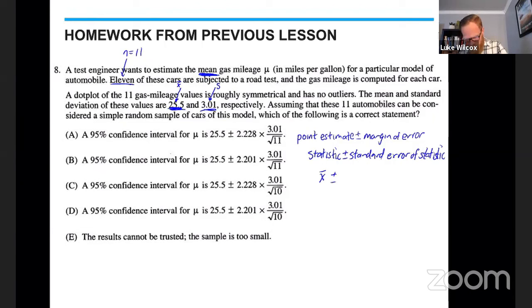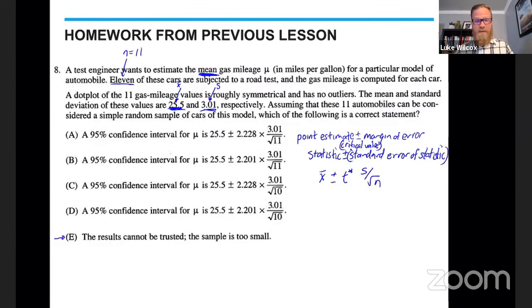Now this, oh, I'm sorry, I missed a value in here. The standard error of the statistic, there's another value that comes before that, which is the critical value. So it's the critical value times the standard error of the statistic. I need that critical value, which tells me how many standard errors away from the mean we need to go in order to capture 95%. So that's T star. And then the standard error is S over the square root of N, which you can also find on your formula sheet. So that's the format. Now you'll look, all of the answers sort of follow that format, except answer choice E,